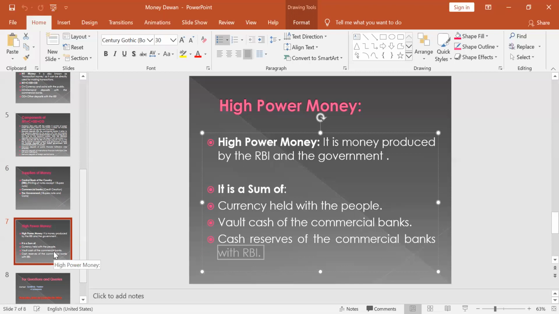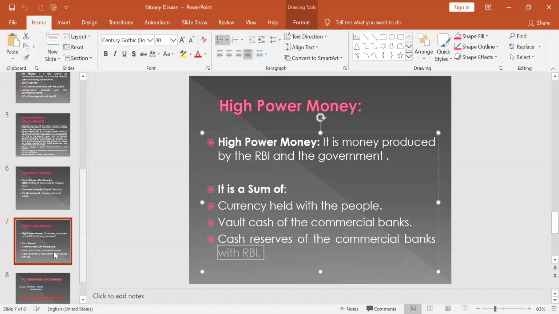So here you could see money consists of currency and demand deposits, while high-powered money consists of currency and cash reserves with the banks. It means currency held by the public is common in both of them. The only difference is that money includes demand deposits of banks, while high-powered money includes cash reserves with the banks.